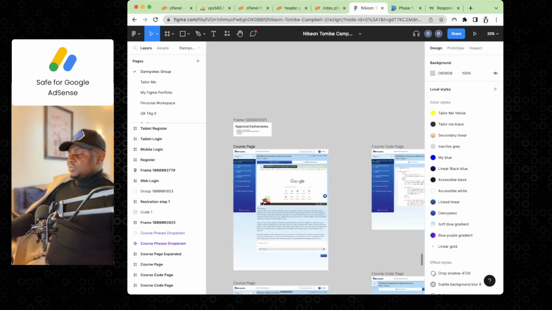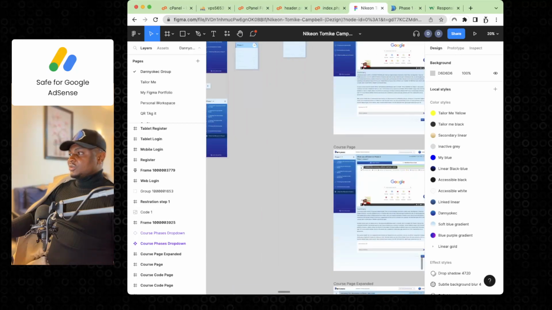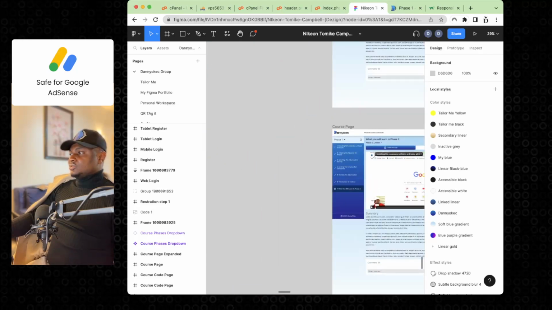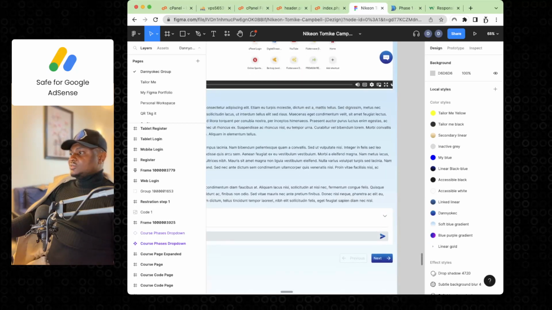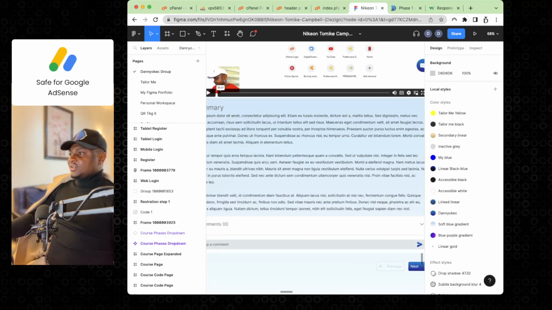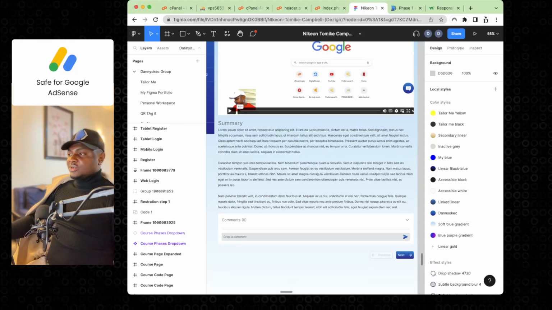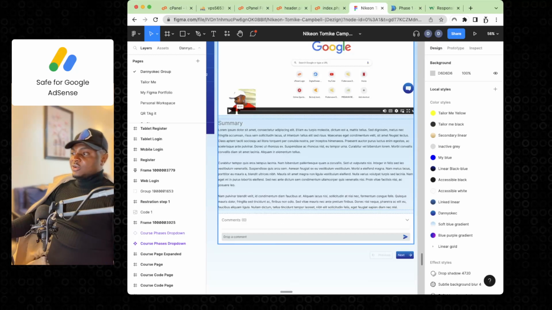Now there's also a breakdown, which is like here, a summary of the course. This summary is to tell you what this particular phase is going to do. So, for instance, on this particular phase, you're going to learn this. We're welcoming you. You're going to install Node.js for the first time. And it gives you like a breakdown. So, this is more like documentation, right? The summary is more like a documentation.